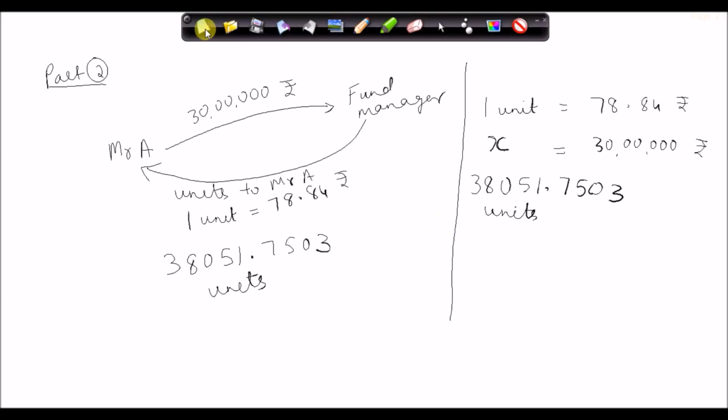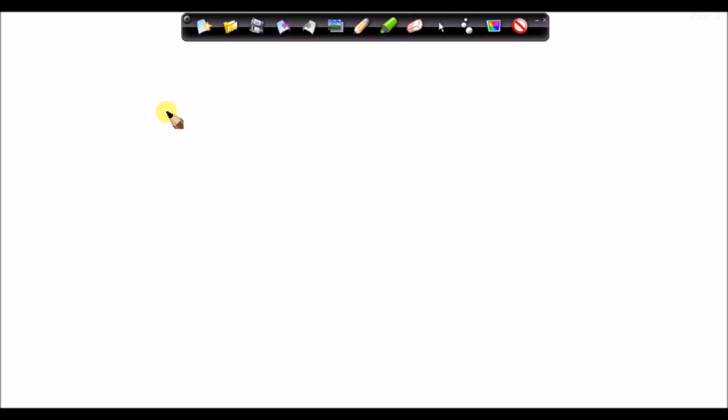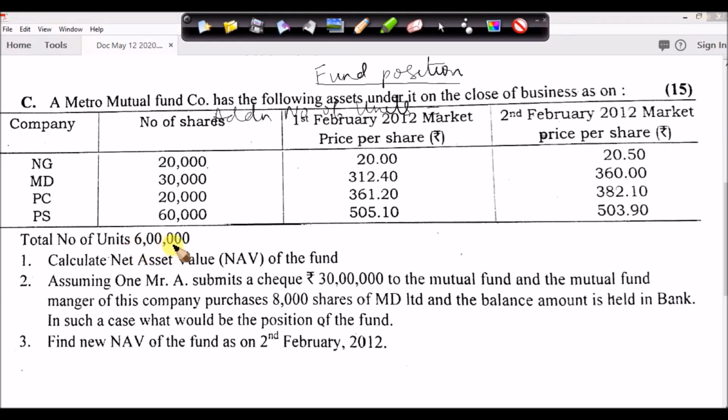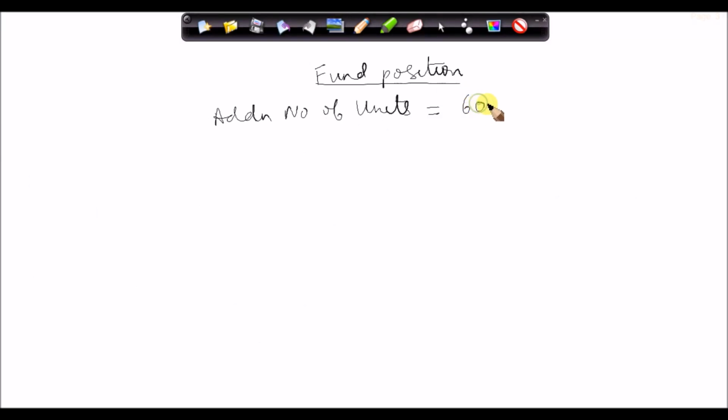So now friends, what has happened, that now you can see the fund position right now. Now the fund has additional number of units. The fund is having how many units? 6 lakh units were there, okay. So 6 lakh units were there,